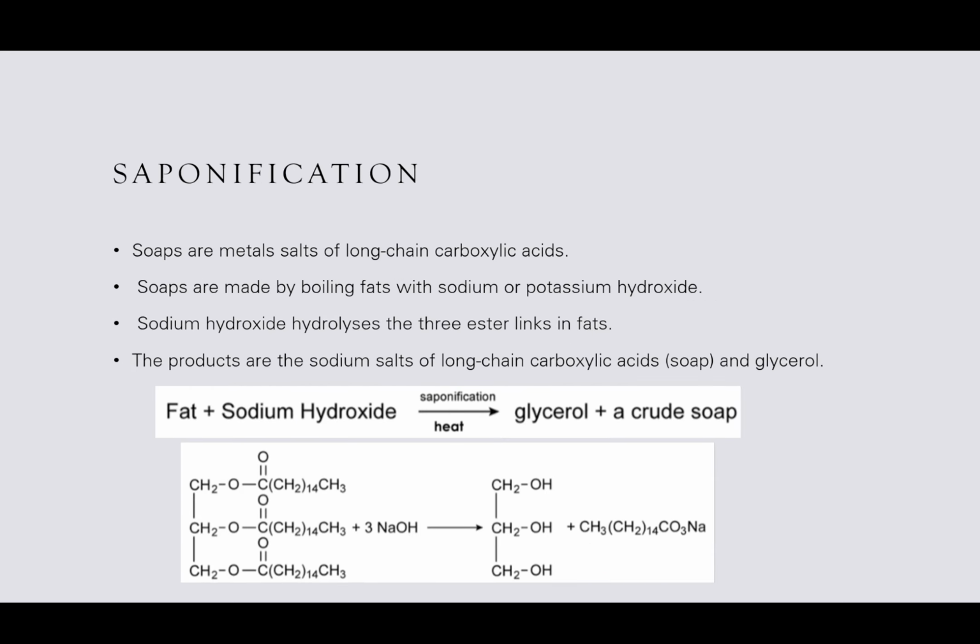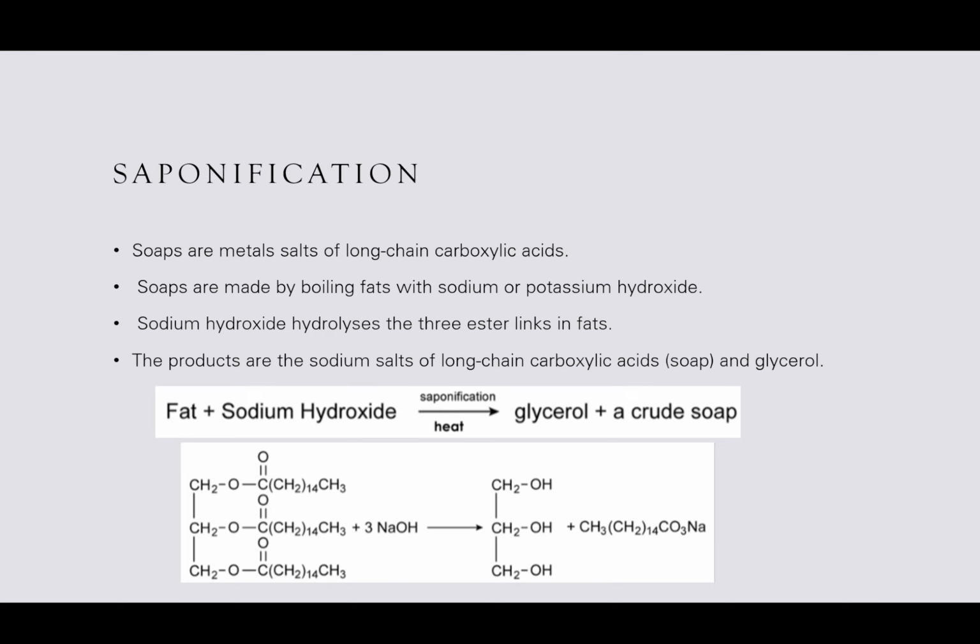Saponification is the creation of soaps. All soaps are metal salts of long chain carboxylic acids. Soaps are made from boiling fats with sodium or potassium hydroxide. If we boil a fat like olive oil, and we add in something like octyl butanoate, a different type of ester, that's going to give us the smell of the soap.